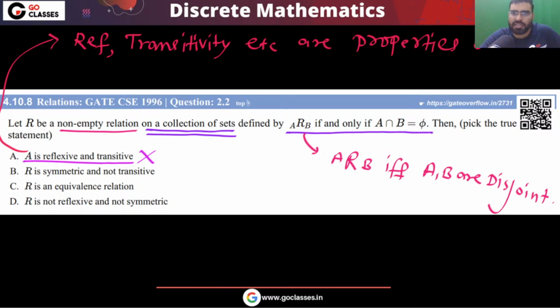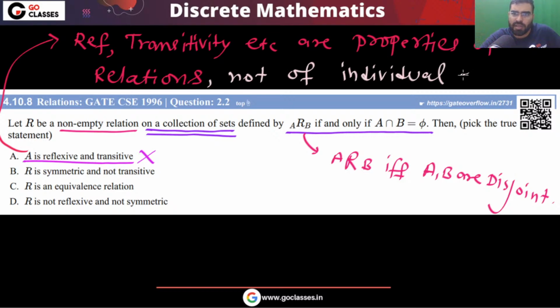These are properties of relations. Okay, so all these are properties of relations, not of individual elements. Not of individual elements. Okay, so this is something that we have already seen in the last lecture. In the summary lecture, we have already seen this.